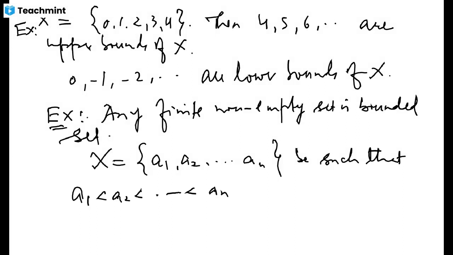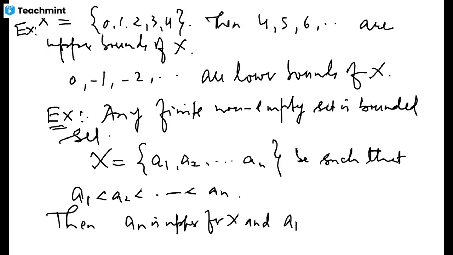Since they are in this set, and we are not allowed to repeat elements, I assume that these are distinct elements, so they will have this increasing order. Then clearly an is an upper bound for X, and a1 is smaller than all the elements, so a1 is a lower bound for X. So this set has an upper bound and a lower bound, so it is bounded from above as well as from below, hence it is a bounded set.